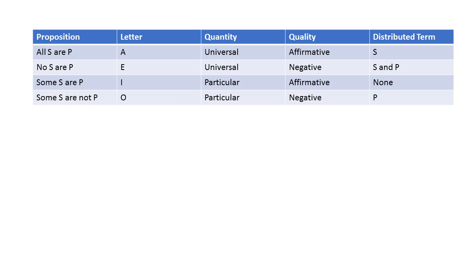Next we have the proposition some S are P. This is of letter type I. Its quantity is particular, its quality is affirmative, and the distributed term is none. It doesn't distribute any of the terms, because it's not making a claim about all of the members of either class. And then some S are not P is of letter type O, its quantity is particular, its quality is negative, and the distributed term is P.